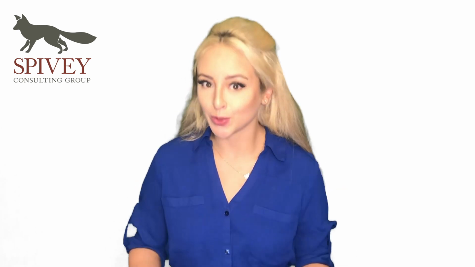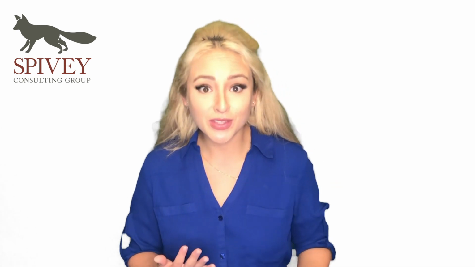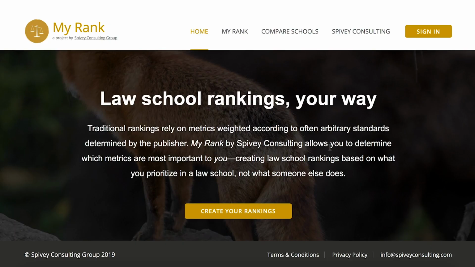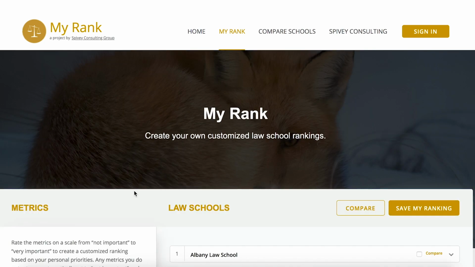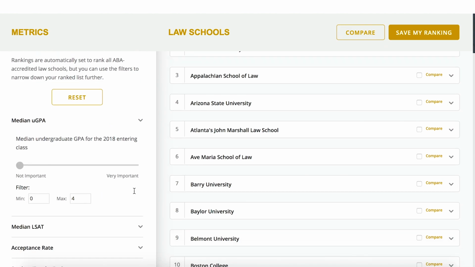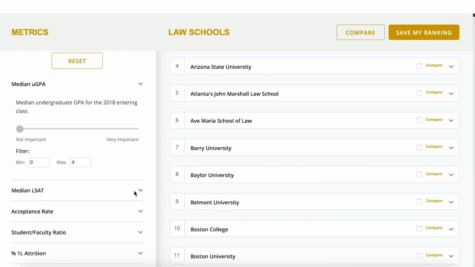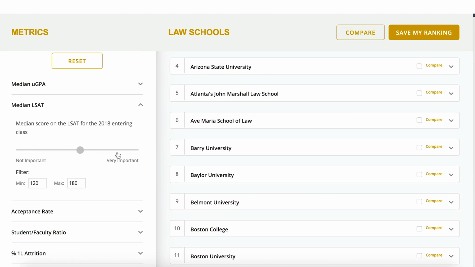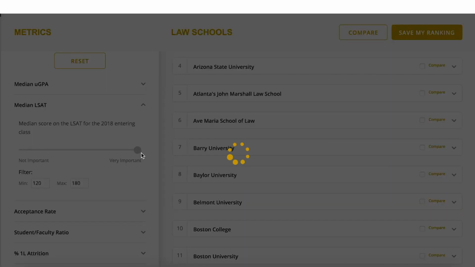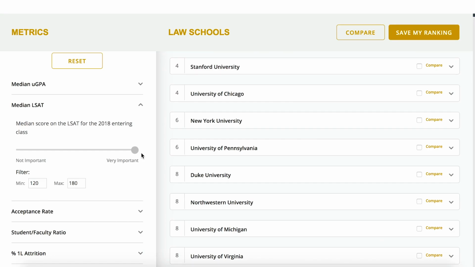So how do you actually use MyRank? I'm going to do a brief demo here to show you some of the basics of how to use the site. There are several features available for anyone to use on the site. The main feature is the Rankings tool, which is here at the MyRank tab. On the left-hand side are all of the metrics that you can use to create your rankings. To weight a metric, just click the metric to open, then click and drag to choose how heavily you want it to factor into your rankings.